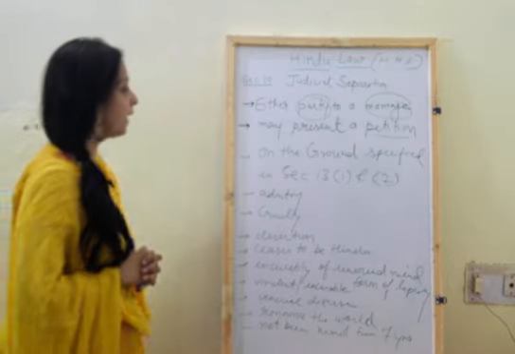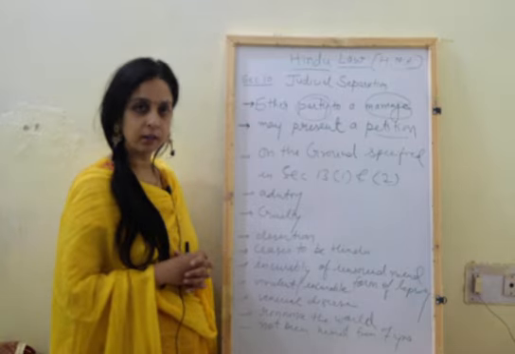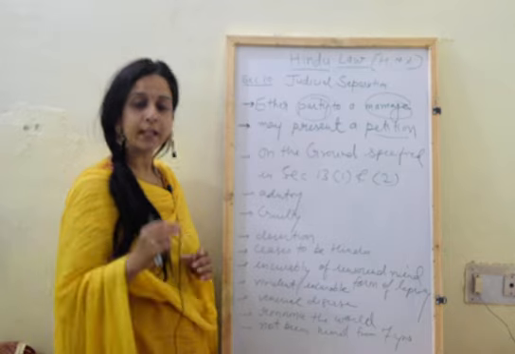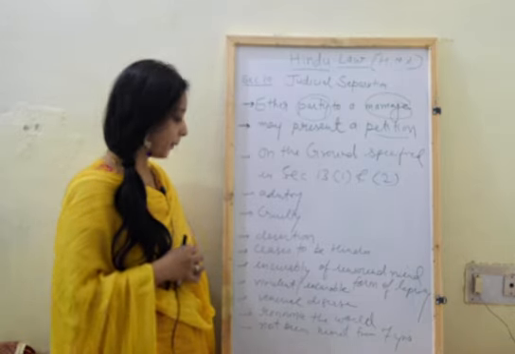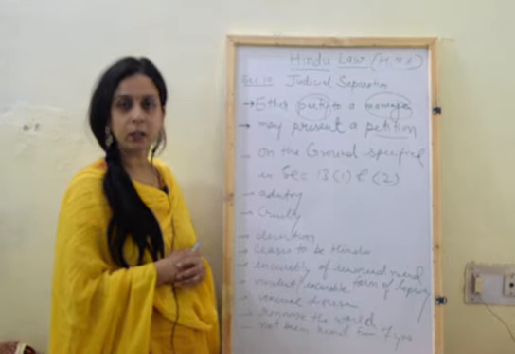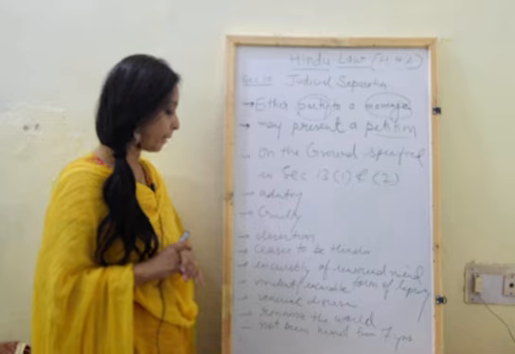The grounds are adultery, cruelty, desertion for a continuous period of 2 years, and ceasing to be a Hindu. If a person ceases to be a Hindu, it is a ground for divorce as well as a ground for judicial separation.